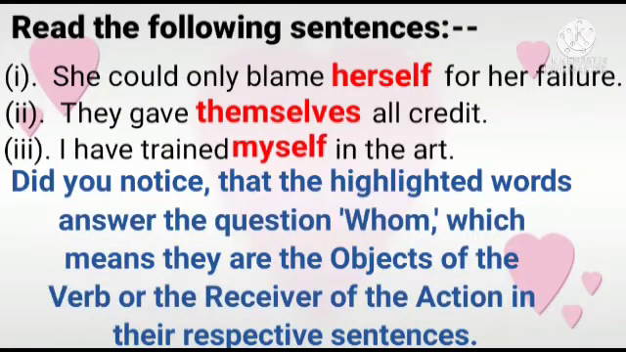Let's read the following sentences. She could only blame herself for her failure. Whom did she blame? Herself. They gave themselves all credit. Whom did they give all credit? To themselves. I have trained myself in the art.